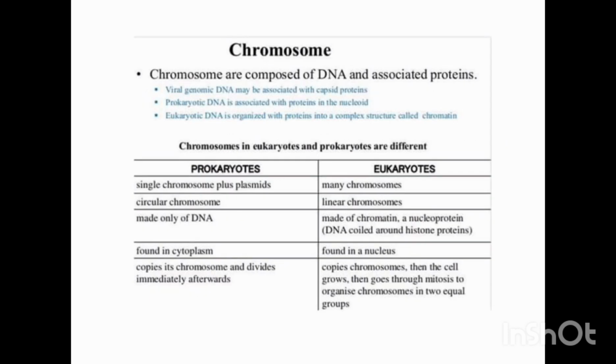The prokaryotic chromosome is composed of DNA and associated proteins. Viral genomic DNA may be associated with capsid proteins. Prokaryote DNA is associated with protein in a nucleoid. The prokaryotic chromosomes are single chromosomes plus plasmids. They are circular chromosomes made only of DNA. They are found in the cytoplasm. It copies its chromosome and divides immediately afterwards.